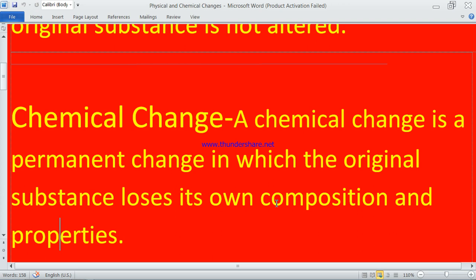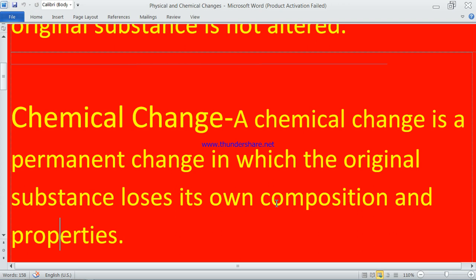There are more examples of this, like I'll show you. Curd. When we make curd from milk, what happens? The lactobacillus bacteria make the milk into curd. Now, can we bring back milk from the curd? No. So it is an irreversible change and a chemical change, because the properties of milk have changed.